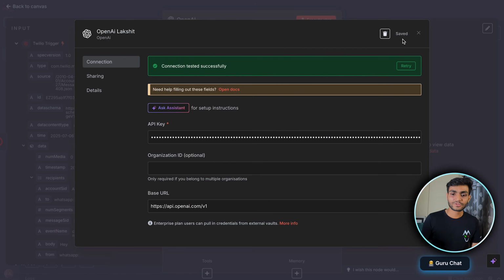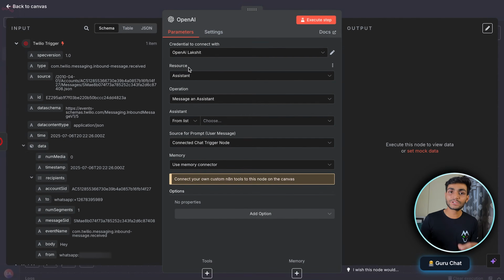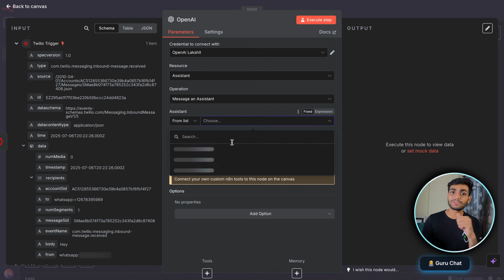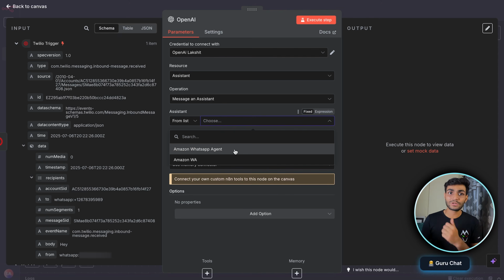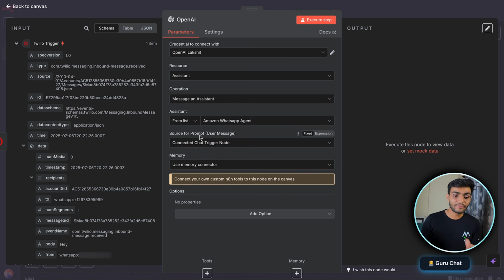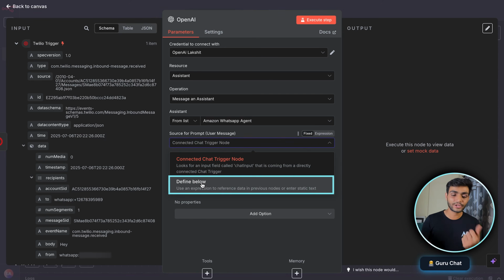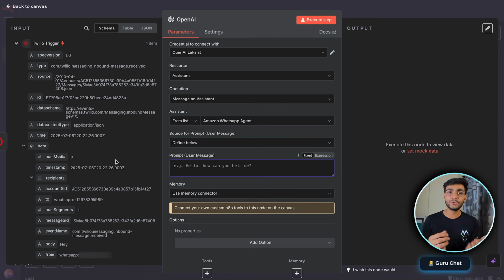So let's save it. Once that is done, we need to use the resource as assistant, operation as message assistant, and choose the assistant which we created, the name which we gave, which was kind of Amazon WhatsApp Agent. So we have done that. Now we need to have the source from the prompt, so we need a user message. For that, we'll click on define below, and now we need to get the user message over here.